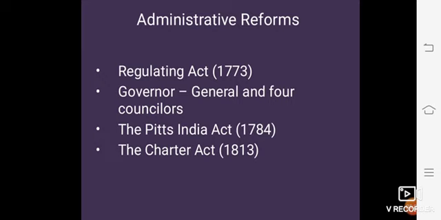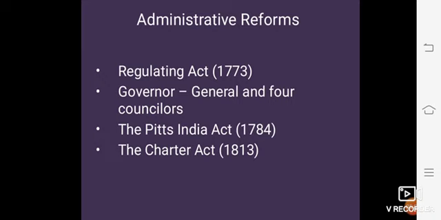The political and trade victories of the English East India Company and the enormous wealth amassed by the governors brought the company under the scrutiny of the British Parliament. In 1773, the British government passed the Regulating Act, which gave Parliament greater control over the company's territories in India. A council comprising the Governor General and four councillors was appointed to govern Bengal.